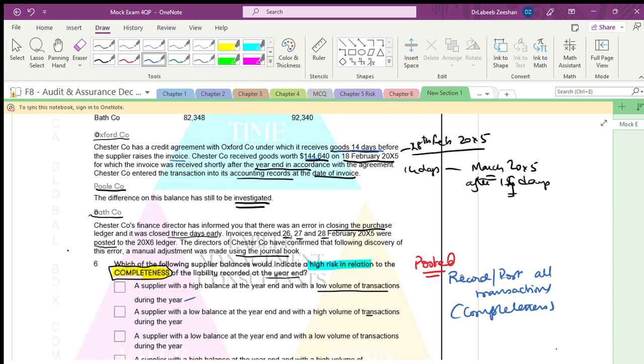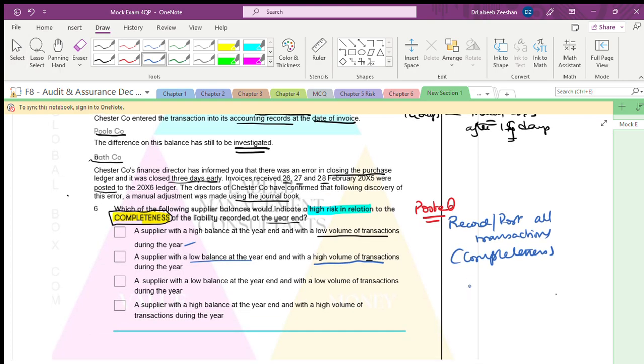A supplier with a low balance but with a high volume of transactions. If that happens, definitely we cannot record it automatically. We cannot post it. Definitely there will be some question mark here. A supplier with a low balance with low volume: volume is low, so automatically it will be posted. It gets delayed when the volume of transactions is very, very high.